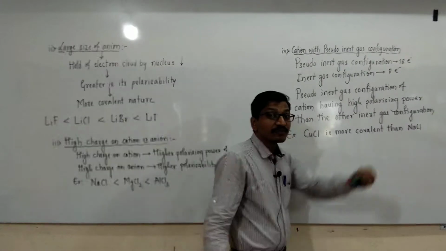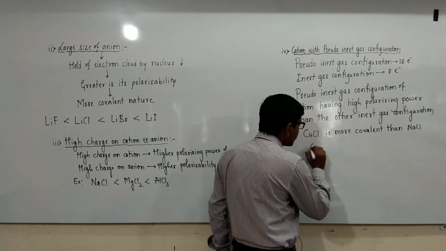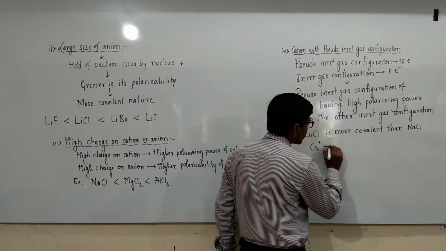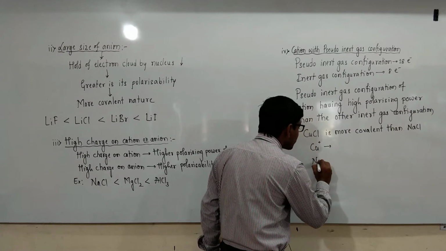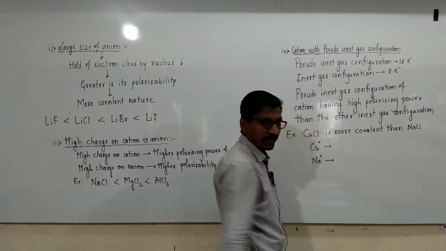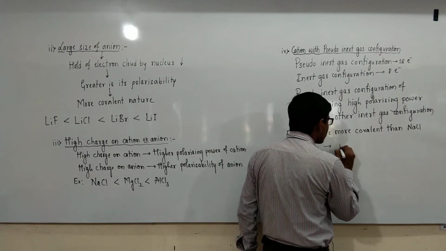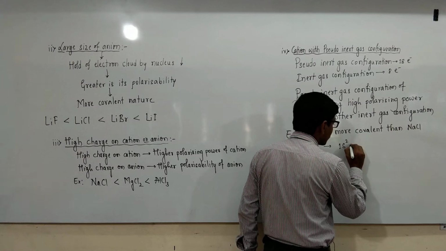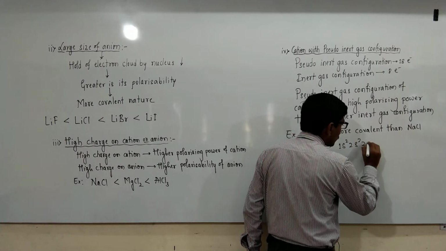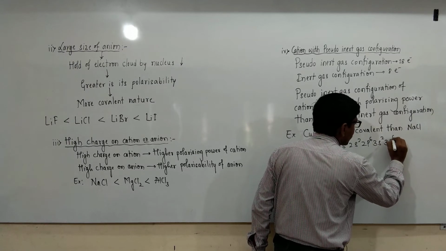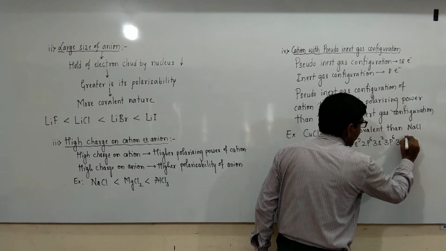CuCl and NaCl. In CuCl, Cu is in +1 oxidation state and Na is also in +1 oxidation state. In this case, copper +1 exhibits pseudo inert gas configuration, 1s2, 2s2, 2p6, 3s2, 3p6, 3d10.